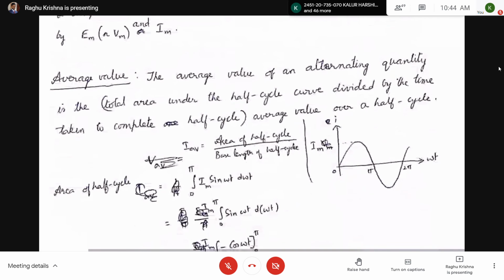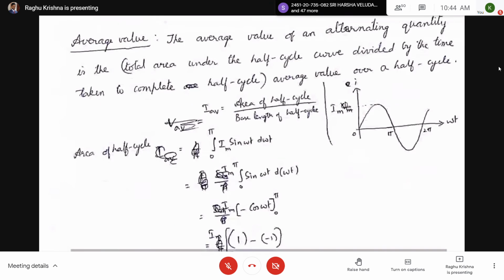Now coming to average value. The average value of an alternating quantity is the total area under the half cycle wave divided by the time taken to complete the half cycle. Average value is taken for only one half cycle, because the area will be the same for the positive half and negative half. So we are going to take the area of the half cycle divided by the base length of the half cycle. How to get the area? Area is obtained by integration.